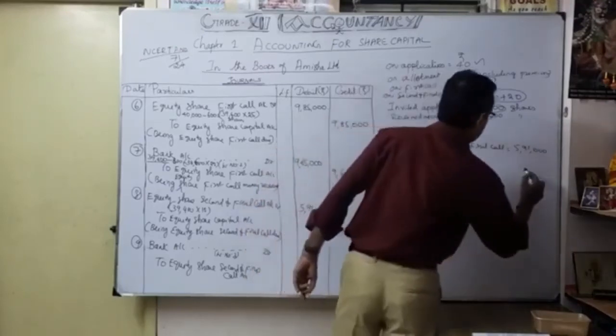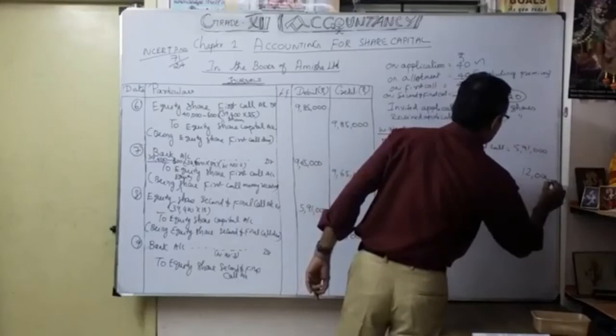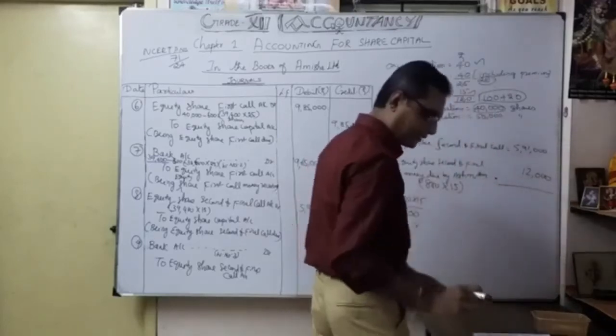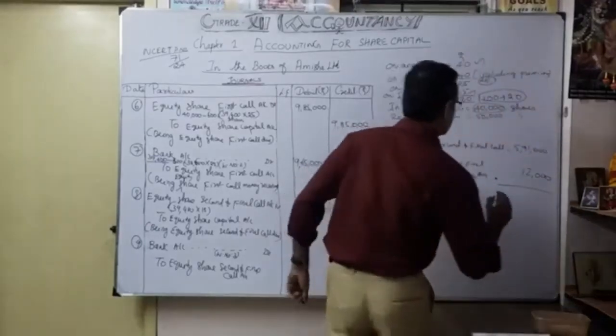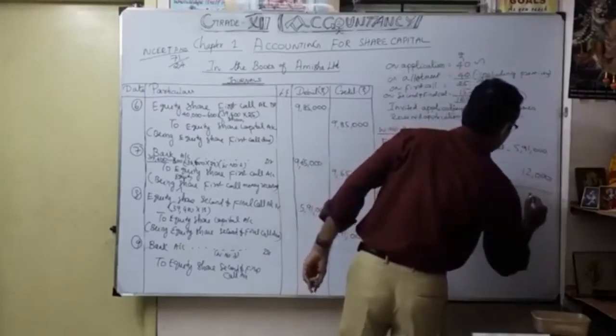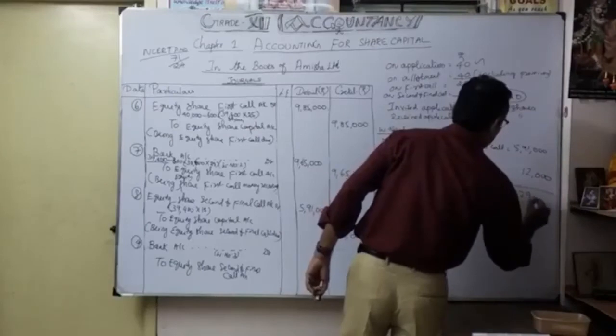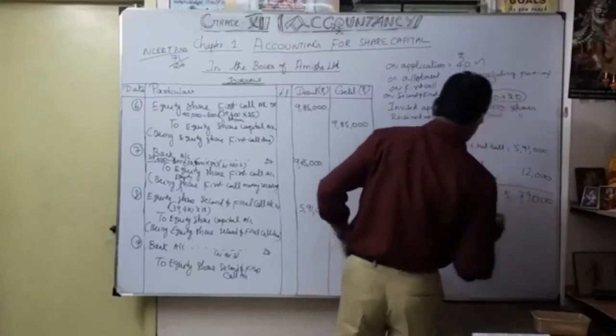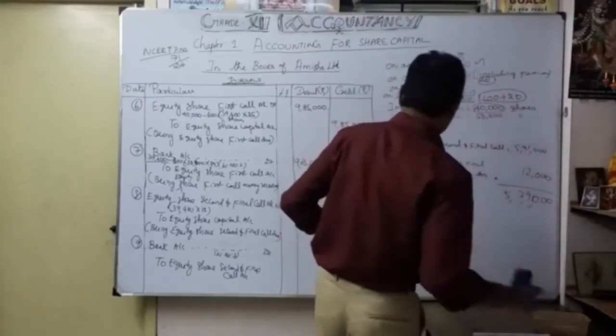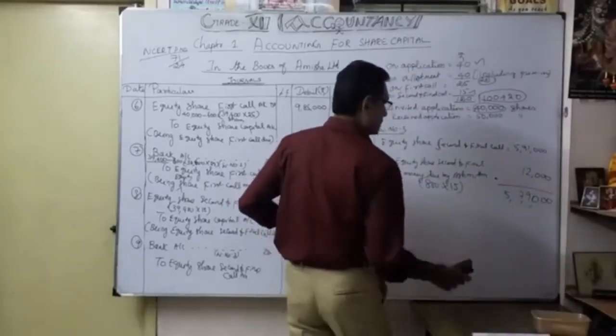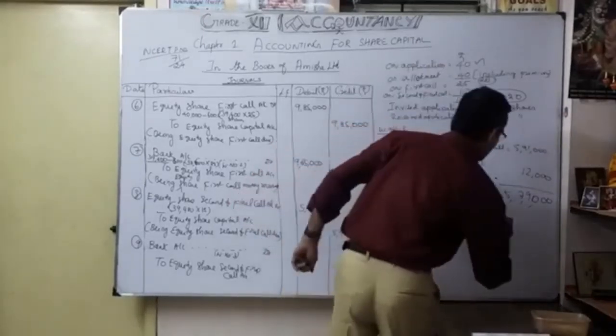So 12,000 is going to reduce. So how much will you get? 5,79,000, isn't it? 5,79,000 only is going to be received.